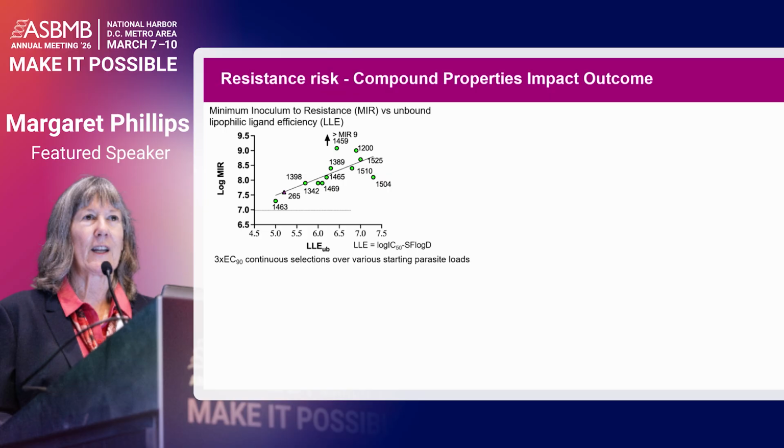And I should note that almost all the compounds on this graph are very, very potent, and so potency alone does not have any correlation. It really is potency driven by non-lipophilic binding properties. And so 1465 here at a MIR of 8.1 easily meets the 7 bar for moving forward in terms of resistance risk. And all of these compounds except this 1463 are better than 265 in the particular selections done under these conditions in parallel.